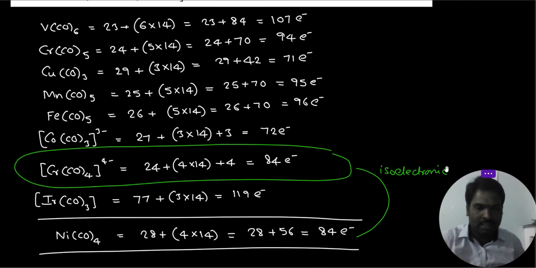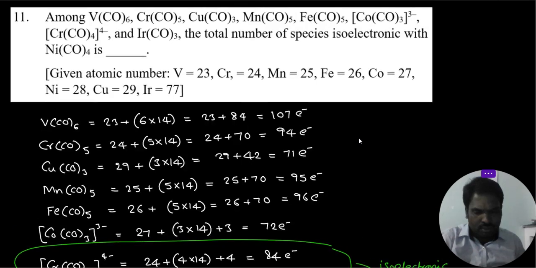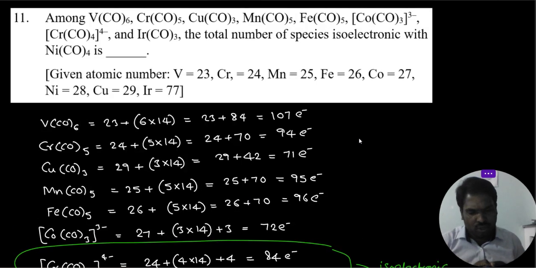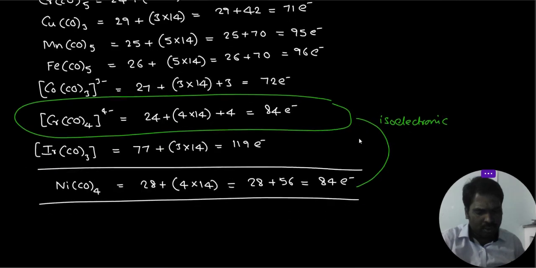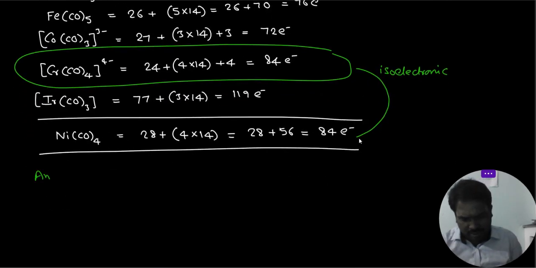Only one particle. So the answer is only one.